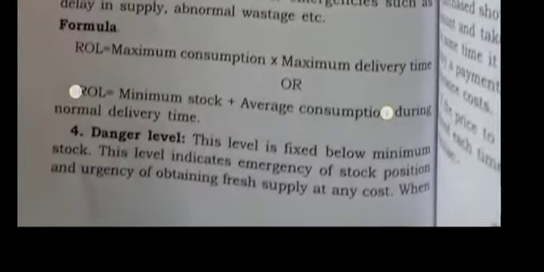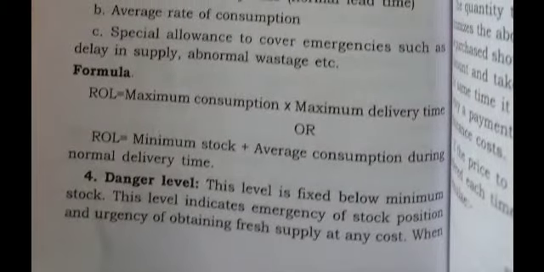Danger level is always disadvantageous to the organization. The raw material should not be at danger level. This level is fixed below the minimum stock. This level indicates the emergency position and the urgency of obtaining fresh supply at any cost.